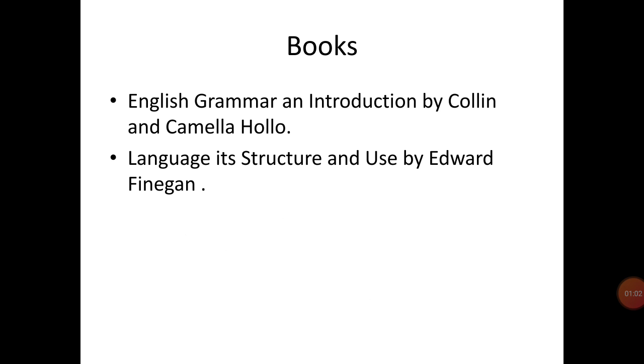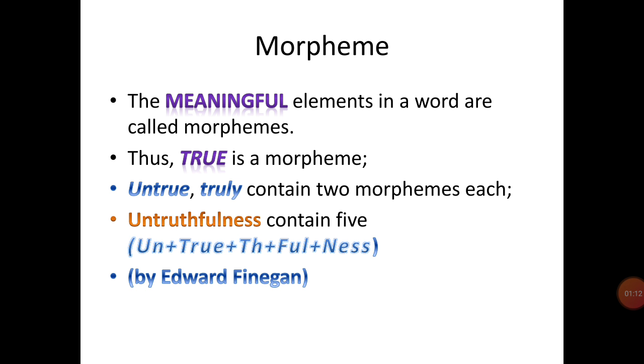Books. English Grammar: An Introduction by Colin and Camilla Hollow. Language, Its Structure and Use by Edward Finegan. Morpheme. The meaningful elements in a word are called morphemes. Thus, true is a morpheme; untrue and truly contain two morphemes each. Untruthfulness contains five morphemes, by Edward Finegan.